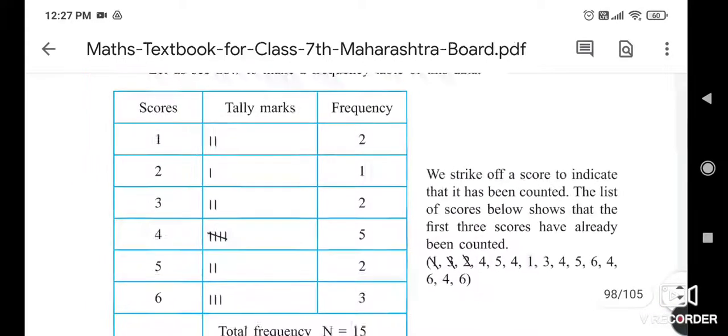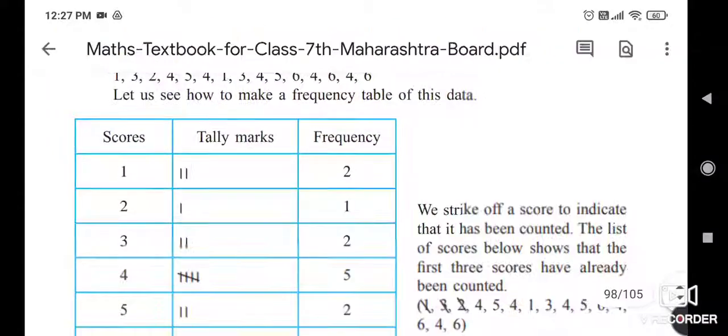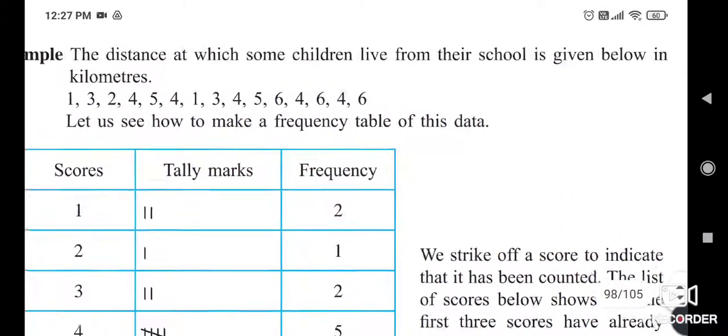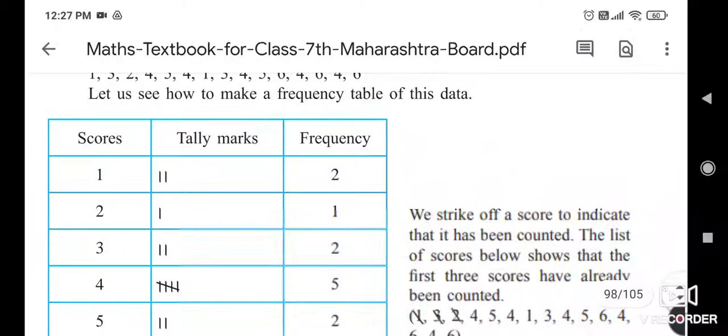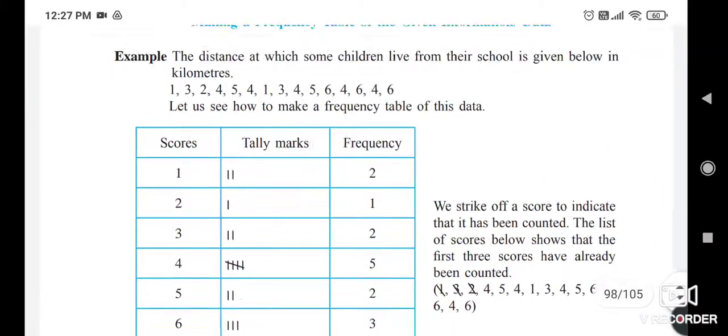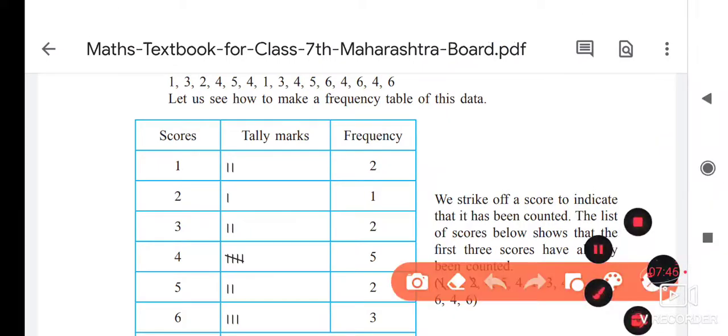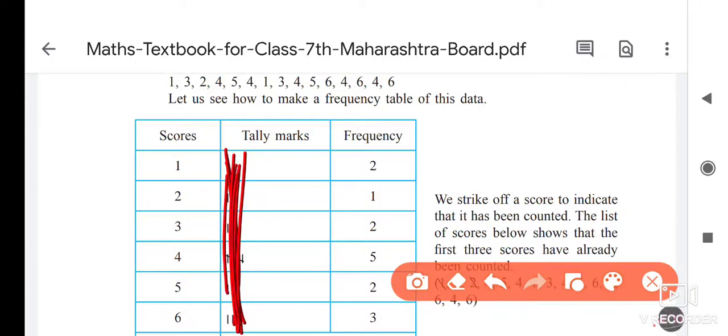Okay, as I told you in the school how to find it, I will explain. Suppose I will show you how to give the tally marks. Just imagine that these marks are not here. We will use this table, but we will draw the marks ourselves. So here 1. Cut 1 with a pencil, and inside 1 you give the mark. Cut 3, then say 3 inside. Here it is 3. Inside 3 you have to give 1 tally mark.